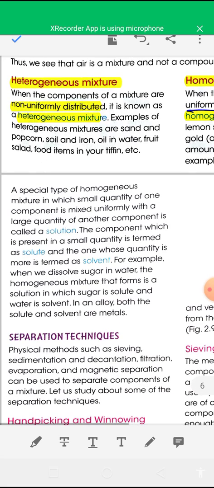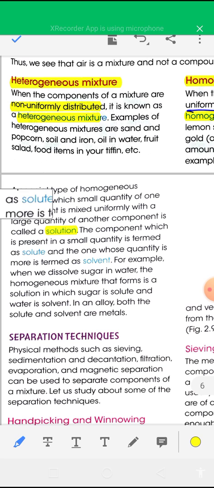Here it is given what a solution is. A solution is a mixture of at least two components, in which one is known as the solute and the other as the solvent. The component present in small quantity is the solute, and the component present in large quantity is the solvent. For example, in salt water, salt is the solute and water is the solvent, and the mixture of salt and water is known as a salt water solution.